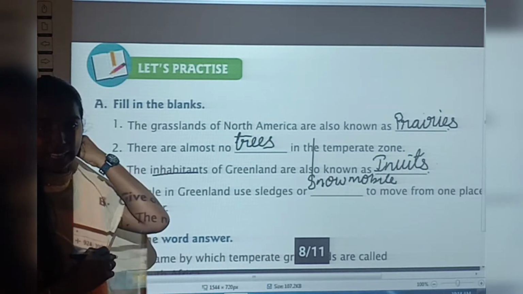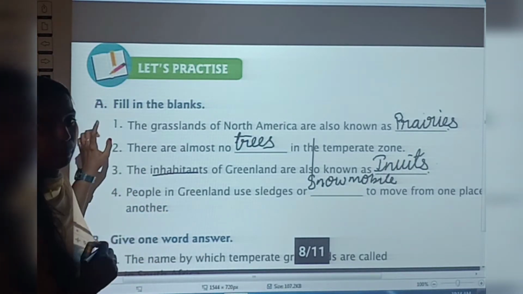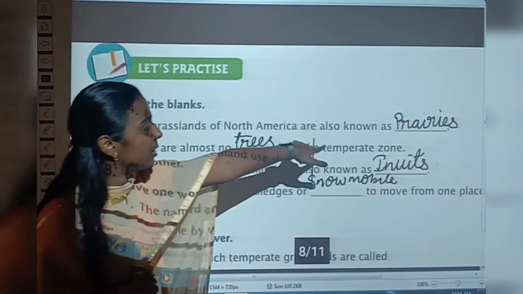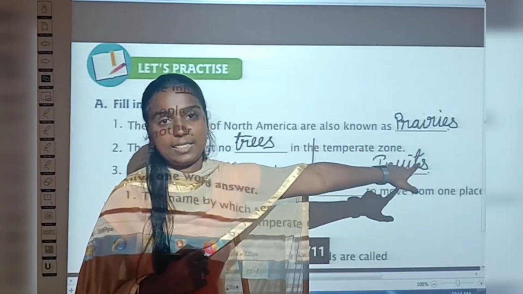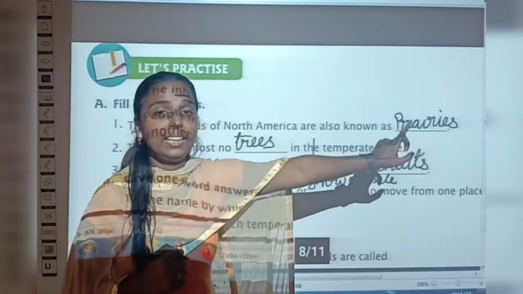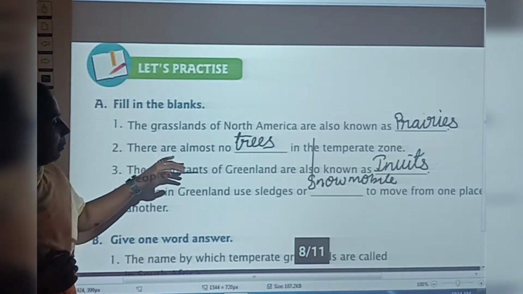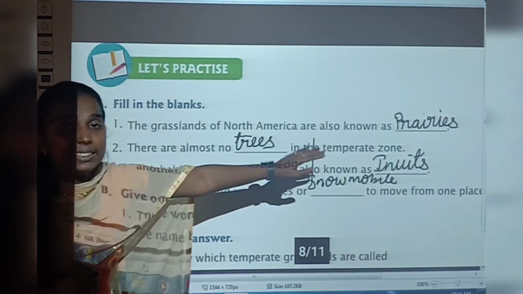Shall we read once again? Yes, read with me now. Okay, what is the first question? The grasslands of North America are also known as prairies. P-R-A-I-R-I-E-S, prairies. Okay, and then there are almost no trees in the temperate zone.